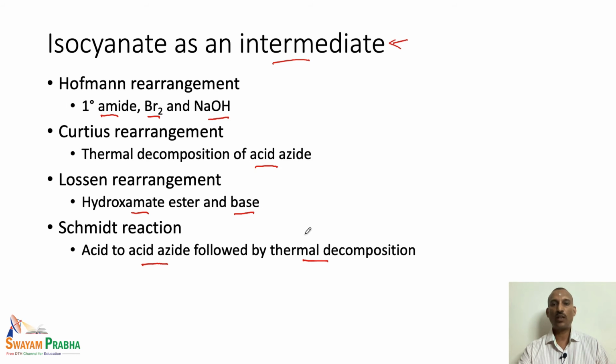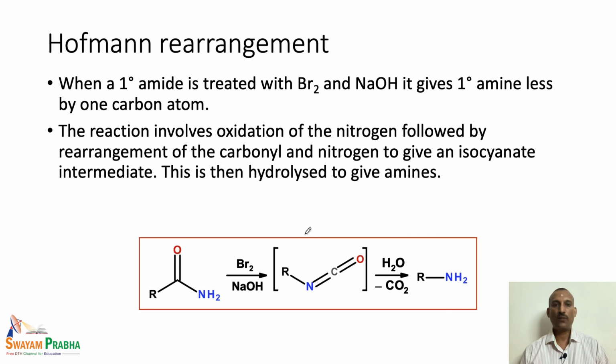Let us look at each reaction individually. The first one is the Hofmann rearrangement. In this case we have a primary carboxamide, which is treated with bromine and sodium hydroxide. When we treat these together, the isocyanate is formed as the intermediate in this reaction, and this isocyanate on hydrolysis, by losing a carbon dioxide molecule, produces the primary amine.